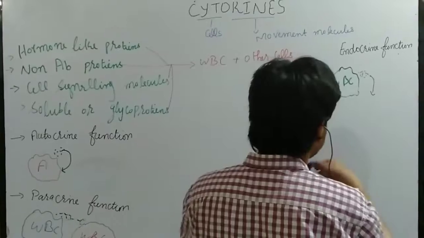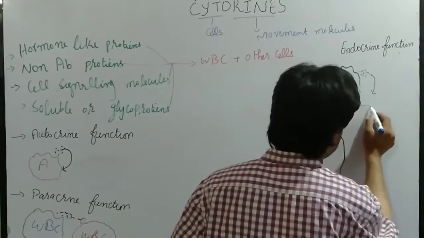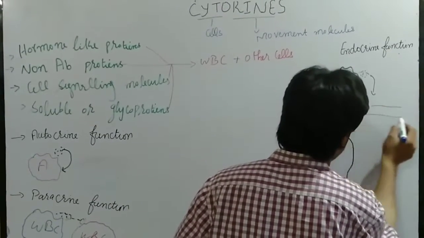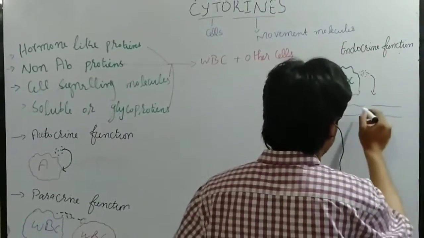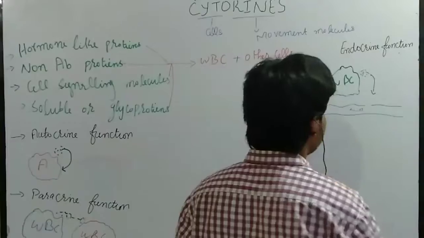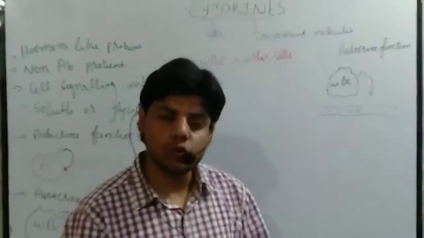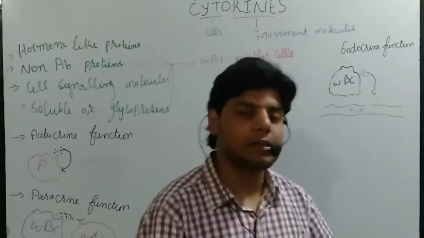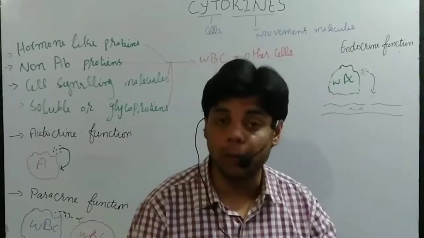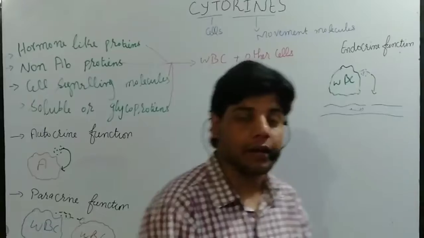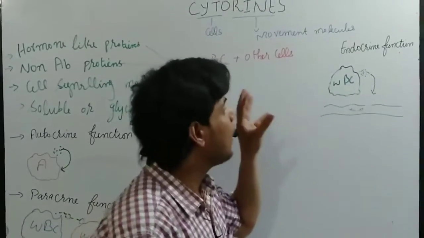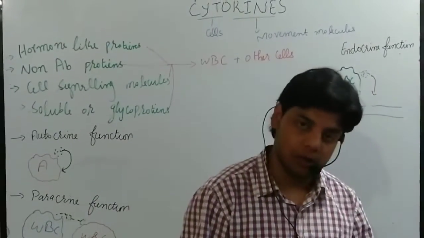Let's suppose this is the blood vessel. Once the cytokines are released into the bloodstream, they reach the target cells, let's suppose the cancer cells or the parasites, and after that the parasites and cancer cells die. We call that the endocrine function of the cytokines.